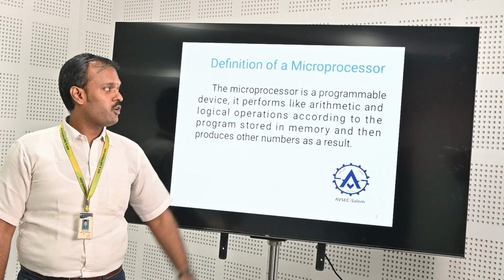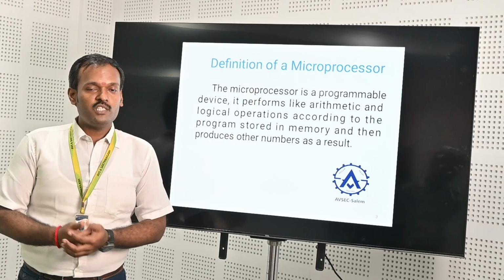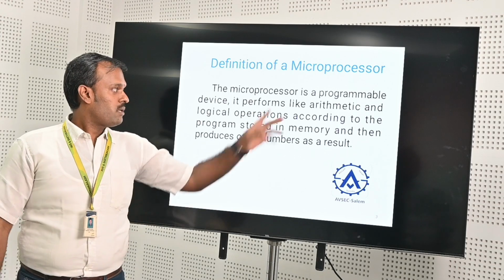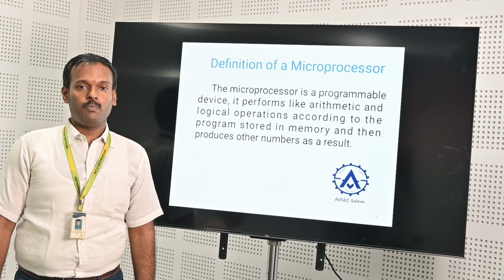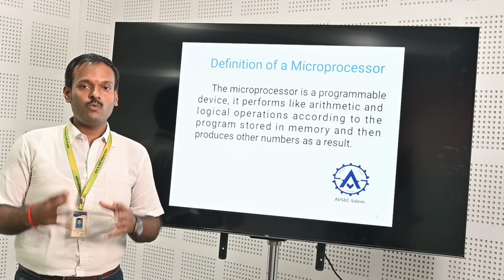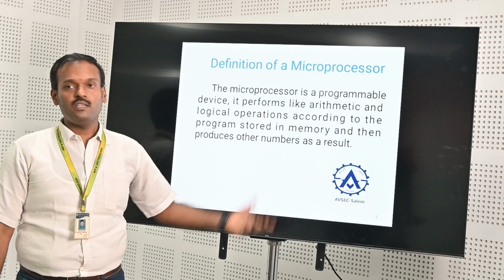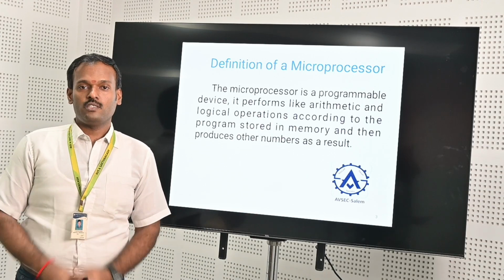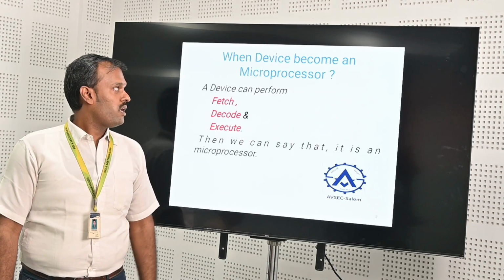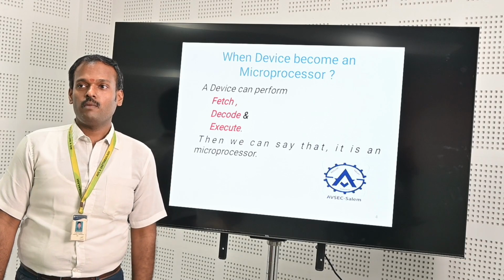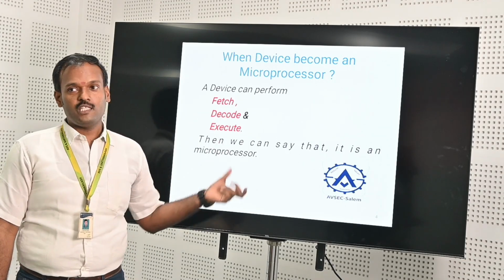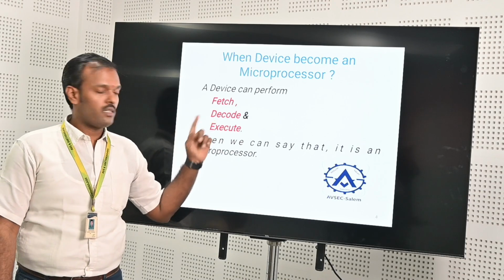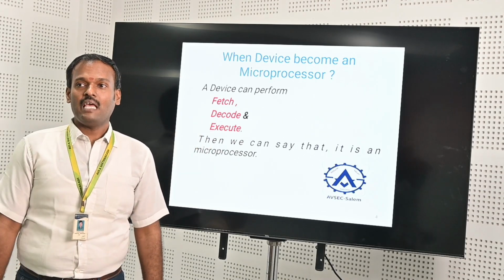So the definition of microprocessor: it's a programmable device that performs arithmetic and logical operations. Whenever the device does these kinds of things, we can say it's a microprocessor system. When we call a device a microprocessor, three things are satisfied: one is fetch, another one is decode, and third one is execute.